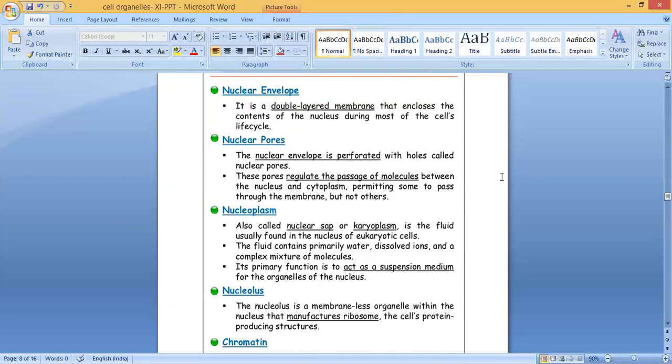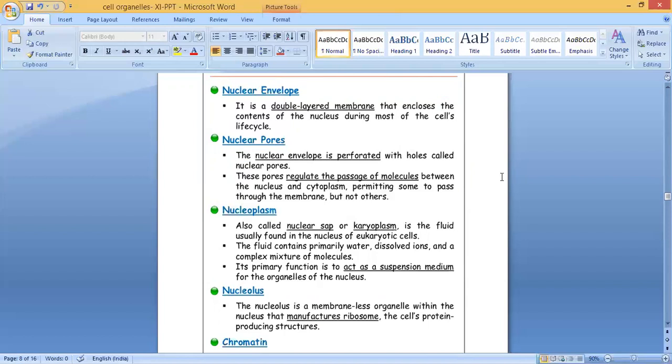Its primary function is to act as a suspension medium for the organelles of the nucleus. So what is the function? Its primary function is to act as a suspension medium for the organelles of the nucleus. Which are the organelles of the nucleus? Nucleolus and chromatin fibers. Later it will become chromosomes. So it gives suspension medium. That is a function of the nucleoplasm.